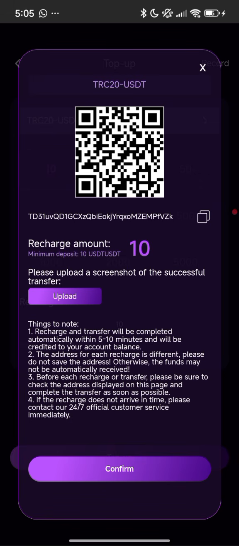Now once you are done, screenshot your receipt, sorry, and come over to this web page again and upload the receipt showing them that you have recharged your wallet, and click on confirm. After that, in less than 2 minutes, your wallet will be funded with $10. That's how you can deposit and fund your wallet. You understand? So that's for that.